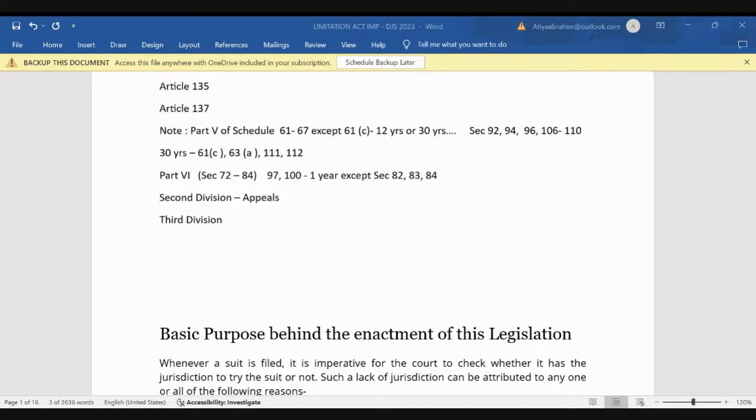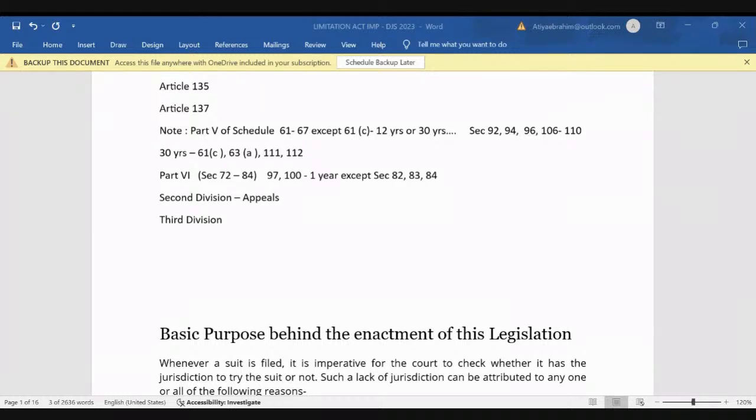You can just write down how many acts there were before this. The law of limitation first came in the 1859 act, correct. The law of limitation has actually developed in stages, so there are stages of division for the law of limitation.